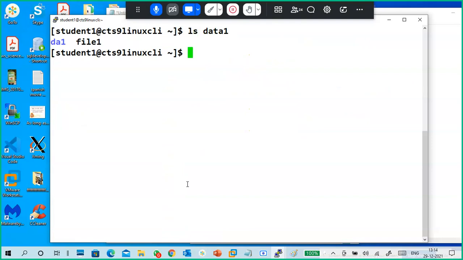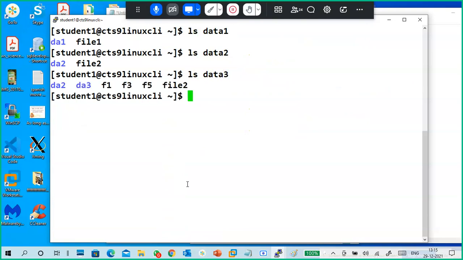ls data1, nothing is changed. ls data2. Okay, now ls data3. Again, the content of data2 is there, because I used a star. ls data4. Here, the directory is copied entirely into that one.